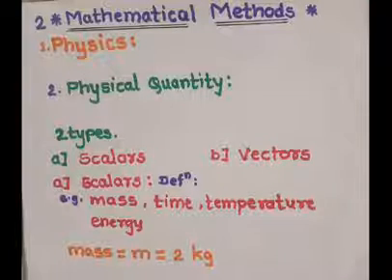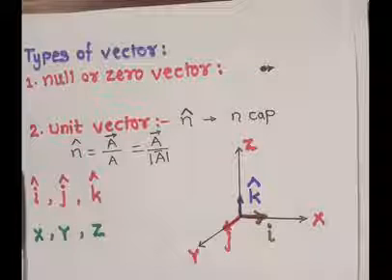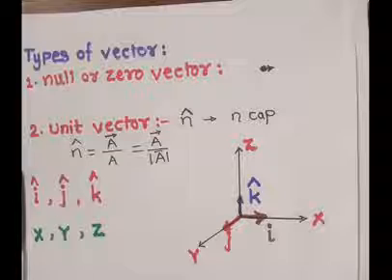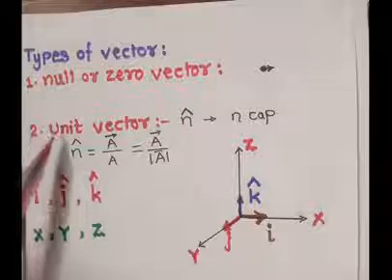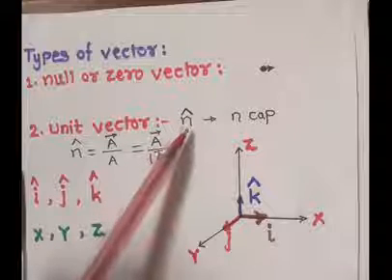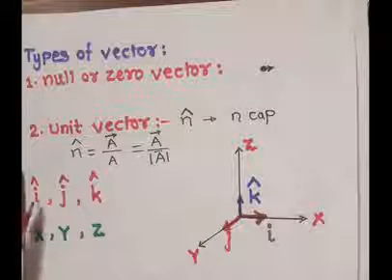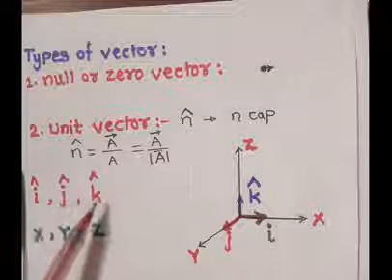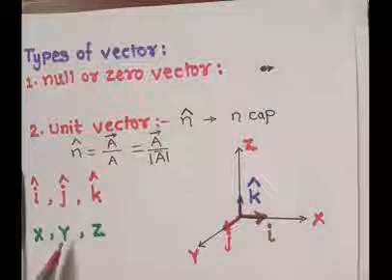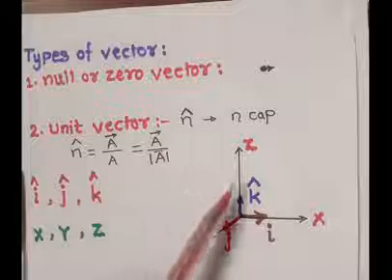Generally we know that there are different types of vectors. The first is the null vector or zero vector. Then we studied the unit vector. A unit vector in physics is always denoted by n cap or I cap. Now I cap, j cap, k cap are the rectangular unit vectors of the x-axis, y-axis, z-axis respectively, which is shown in this diagram.